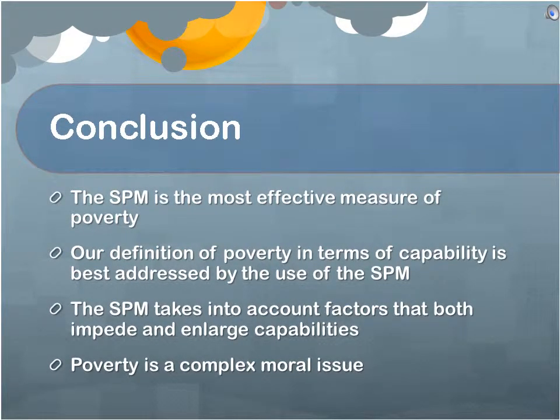SPM is the most effective measure of poverty because it provides the most comprehensive measure of disposable income. We believe that our definition of poverty in terms of capability is best addressed by the use of the SPM. The SPM takes into account factors that both impede and enlarge capabilities, such as in-kind benefits and non-discretionary costs.